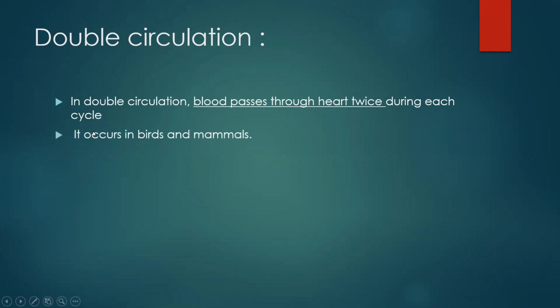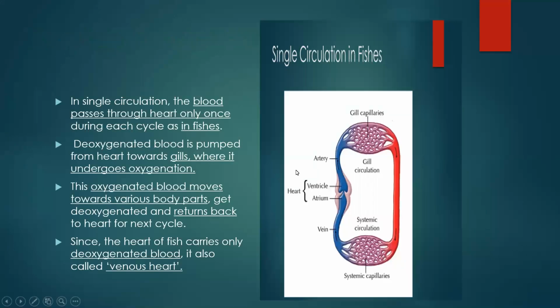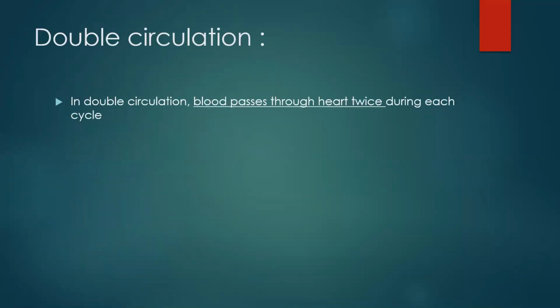In fishes we had studied that this is one entire cycle. It starts from the heart and comes back again to the heart only once. That is why it was called single circulation. In double circulation, what happens? Blood passes through the heart twice during each cycle. Where is it found? It occurs in birds and mammals.